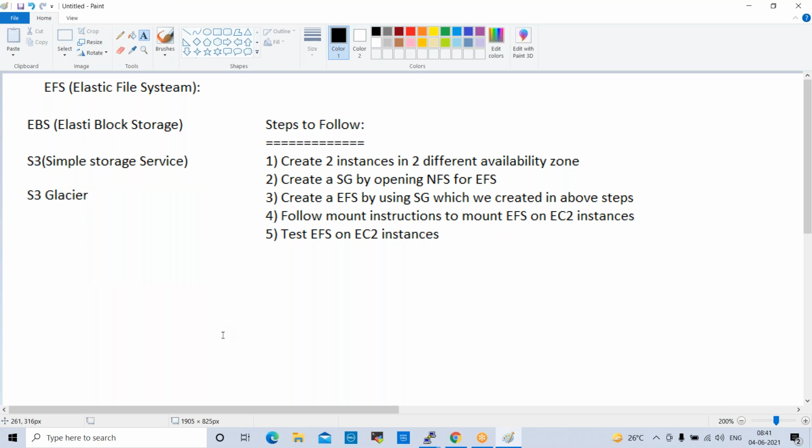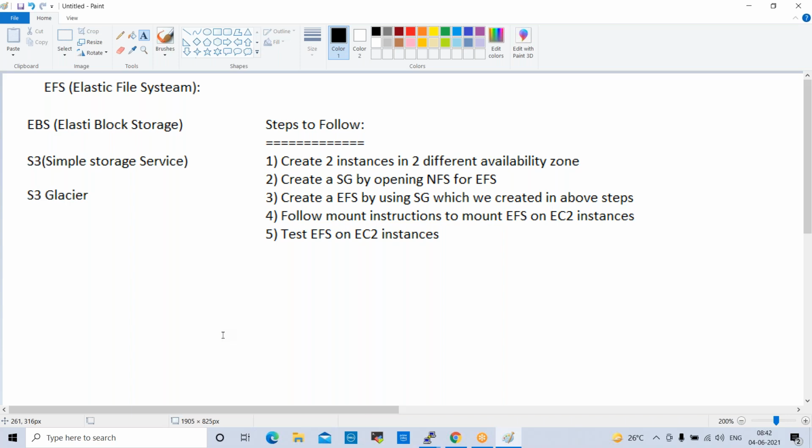Okay, so Glacier is a cheaper storage compared with all other storages. Glacier is also one of the storages. Normally we use Glacier to back up our data for the long run. For example, you have completed one project, and that project data is required for backup for a longer time. After 3 years, we require the data, or after 1 year the data is required. By that time, we use Glacier.